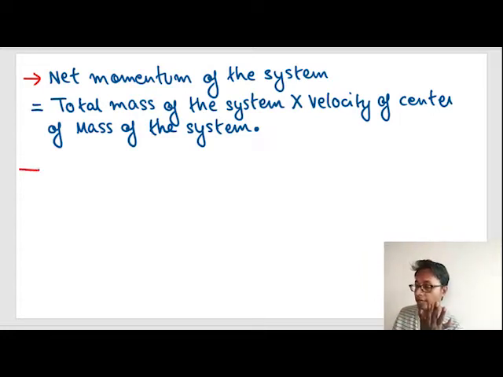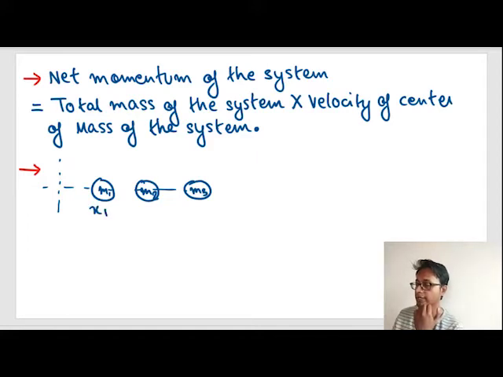So to find out the velocity of center of mass of the system, assume the same old thing. Out here it was mass m1, out here it was mass m2, and out here it was mass m3. Out here it was x1, x2 and x3. This was moving with velocity v1, this was moving with velocity v2, and this was moving with velocity v3.